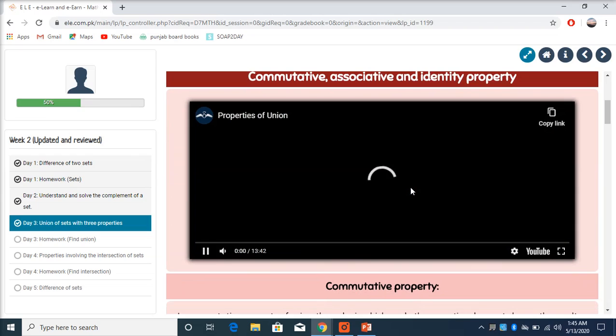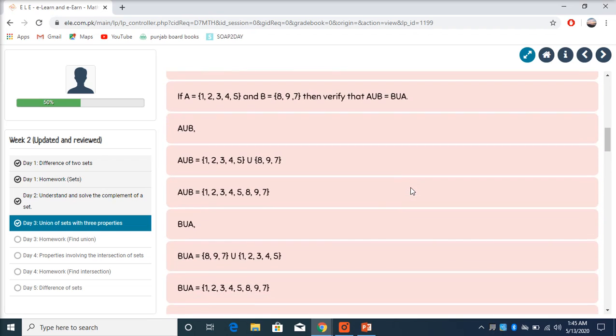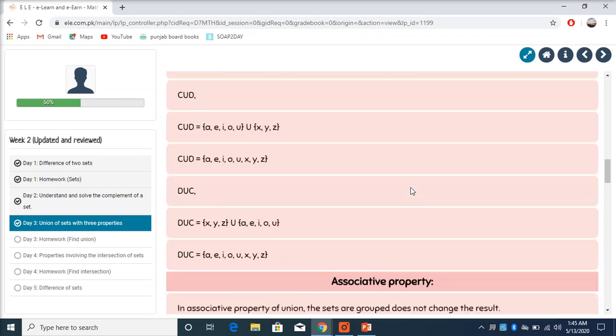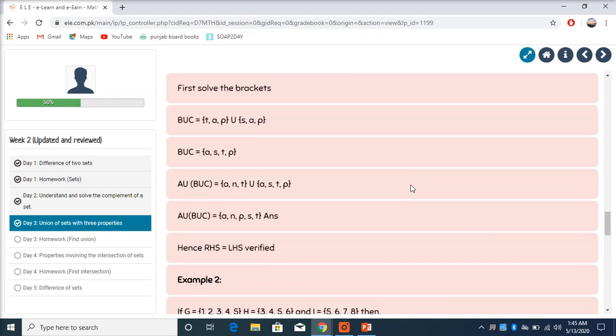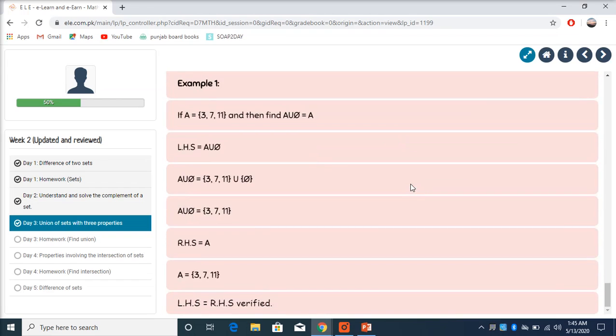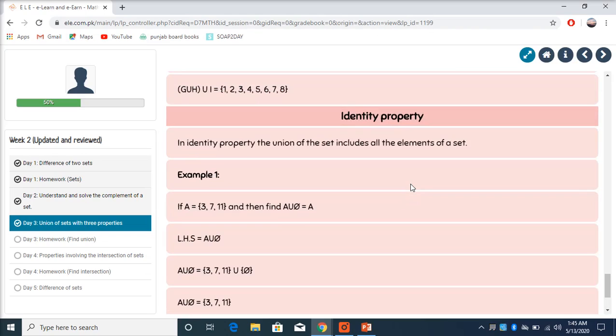This 13-minute video will explain to us the different properties of union, and then we will do some reading. We will look at some examples which will help us understand these 3 properties. After reading these 3 properties, you should discuss it with someone, or you can re-watch the video to understand it better.